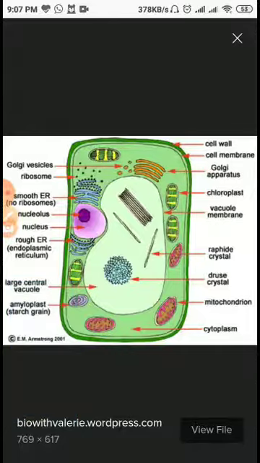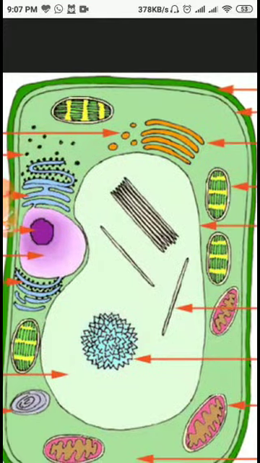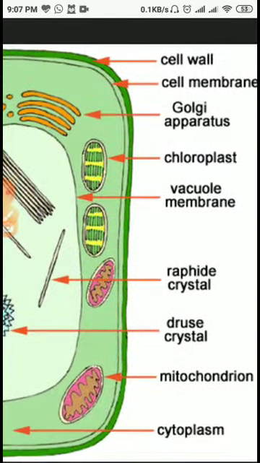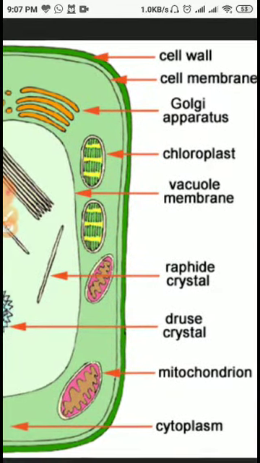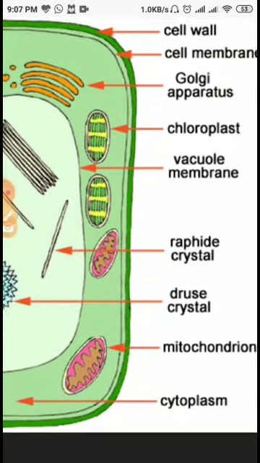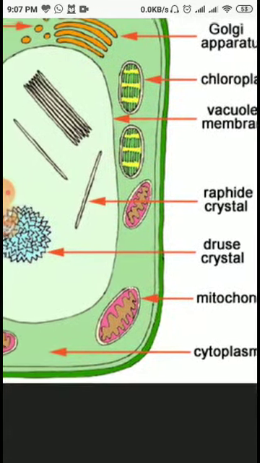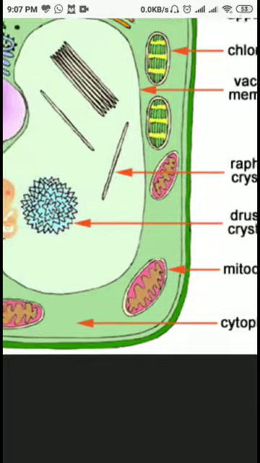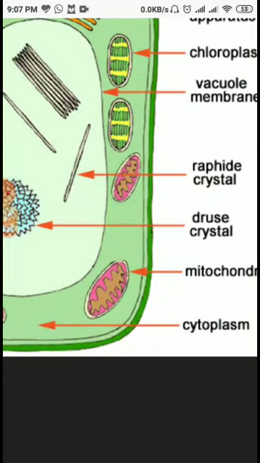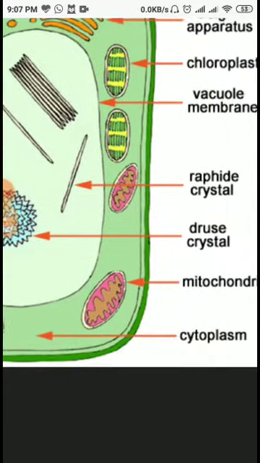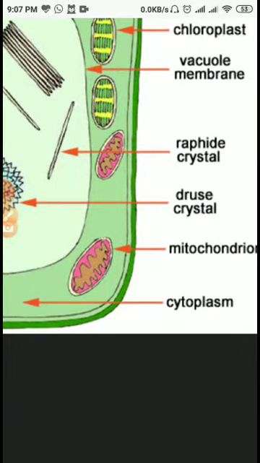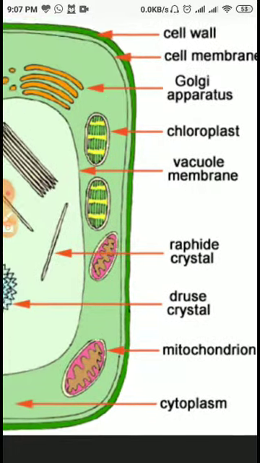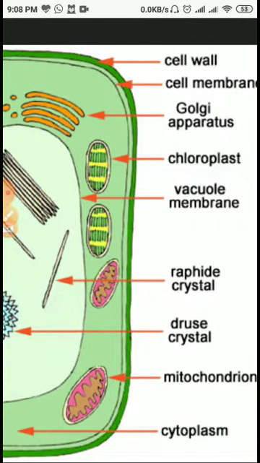So dear student, now see this. This is the plant cell that is duly covered by the cell wall. Then inner side, that is the cell membrane. Then Golgi body, Golgi apparatus, chloroplast, vacuole. This is the vacuole membrane, and large vacuoles are there. Inside the vacuole, there are certain enzymes, certain rod-like crystals, water, etc. Mitochondria is also here. This is the mitochondria. This one is the chloroplast.